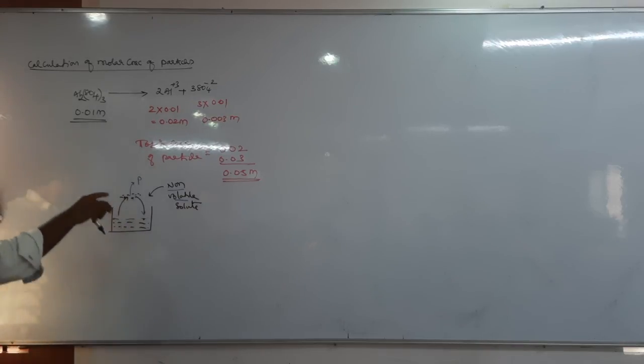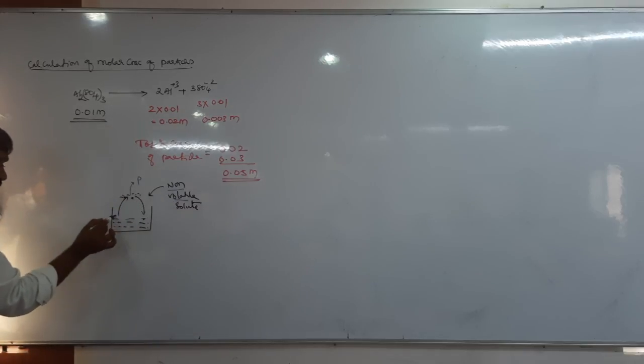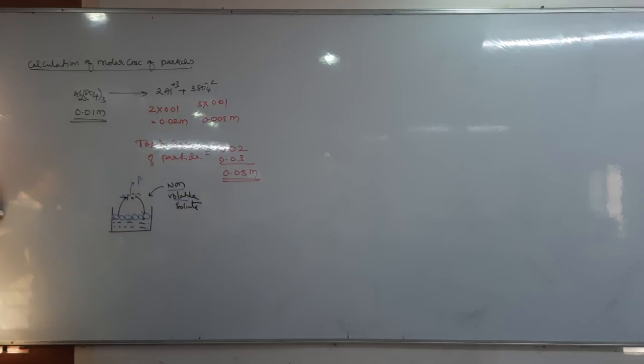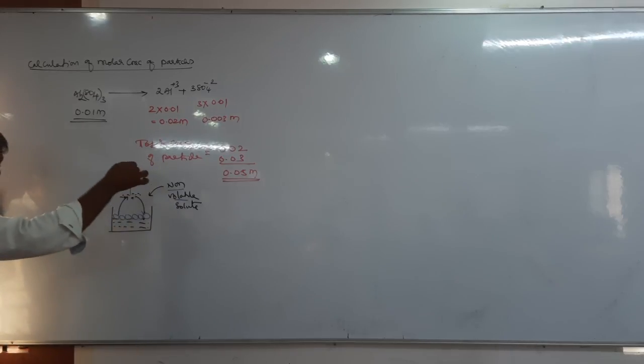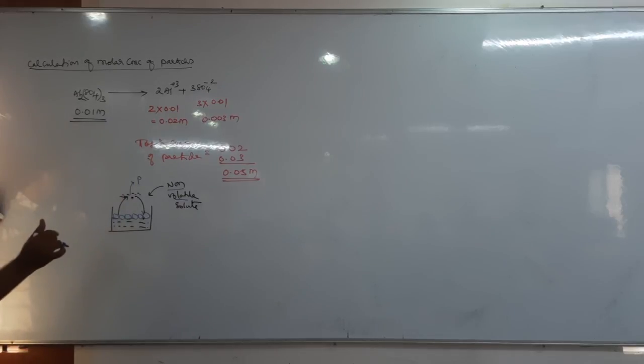The vapor pressure decreases because when a non-volatile solute is added, some of the solute particles occupy the surface of the solvent. As a result, the number of solvent molecules escaping into the vapor phase decreases. Therefore, vapor pressure decreases. If you add more and more non-volatile solute, vapor pressure still decreases.